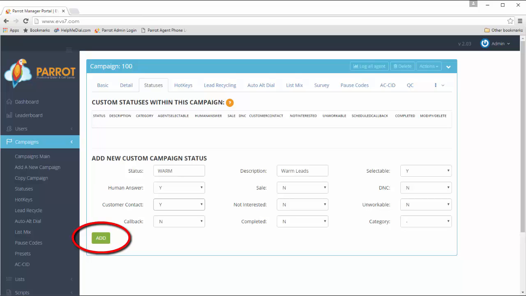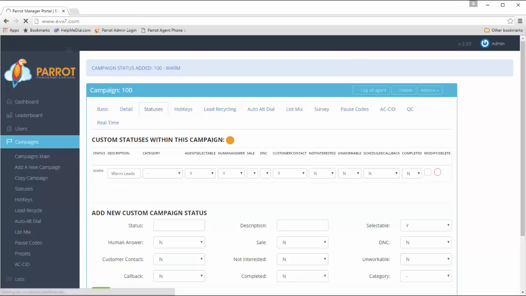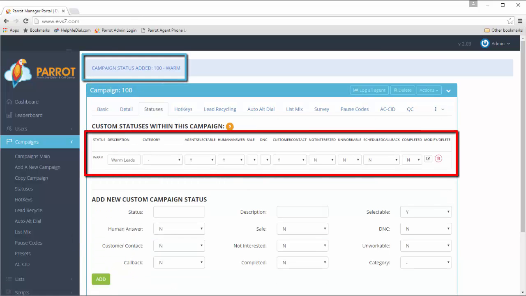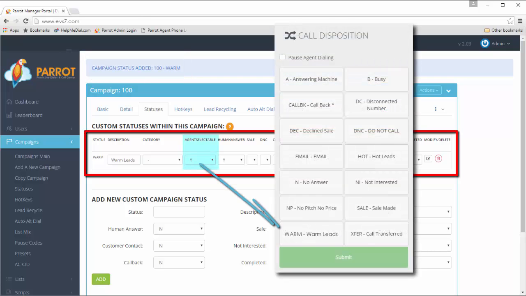Once you've made your choices, click Add. The status has now been added to the campaign and will be seen on the agent's disposition screen.